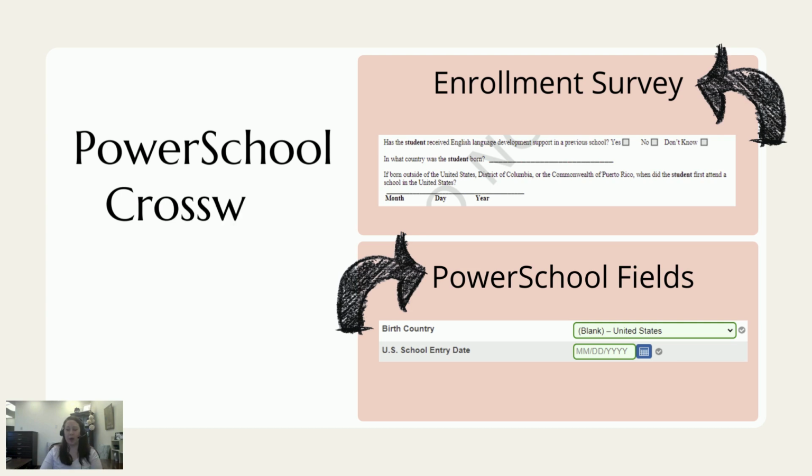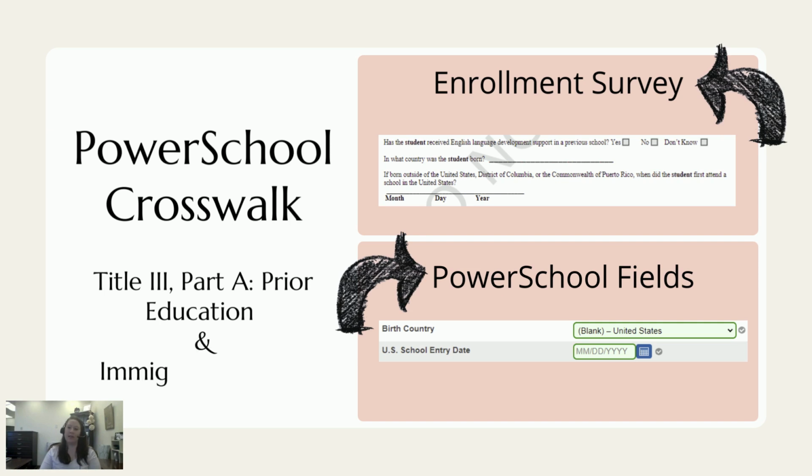Although there are 3 prior education questions on the enrollment survey, only 2 of them are potentially filled in on the SC Student Information page in PowerSchool. The first question asks, has the student received English language development support in a previous school? This question does not get entered into PowerSchool. The second question asks, in what country was the student born? This information is entered in the birth country field in PowerSchool.